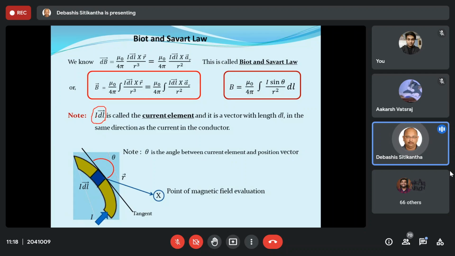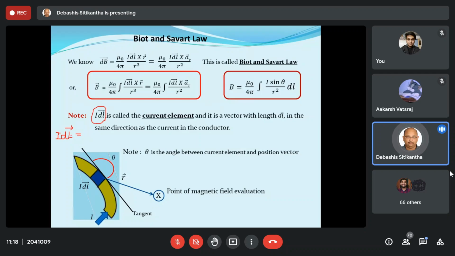Obviously, current is not a vector quantity, but dl is a vector quantity. If you simply write dl vector, the name of this is the differential length, or infinitesimally small length. But if I add one I over here, it is known as a current element. Now, why do we have a special name for this term I dl vector?